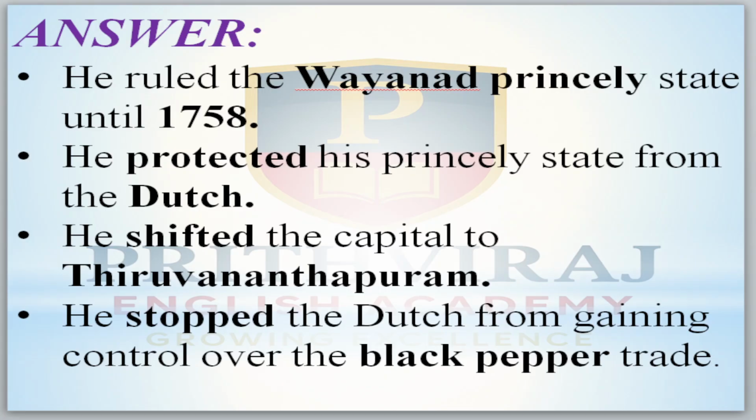Martanda Varma ruled the Venad princely state until 1758. He protected his princely state from the Dutch. He shifted the capital to Thiruvananthapuram. He stopped the Dutch from gaining control over the black pepper trade.